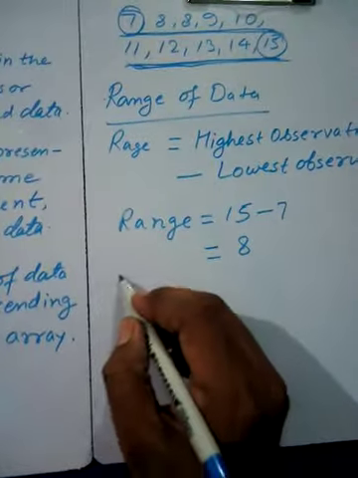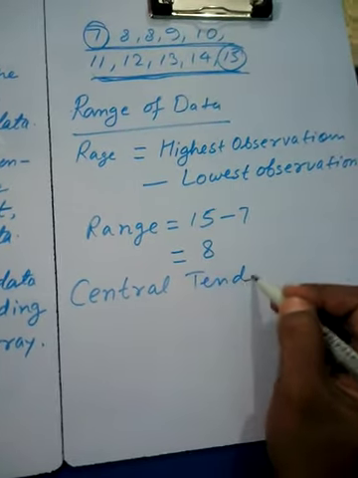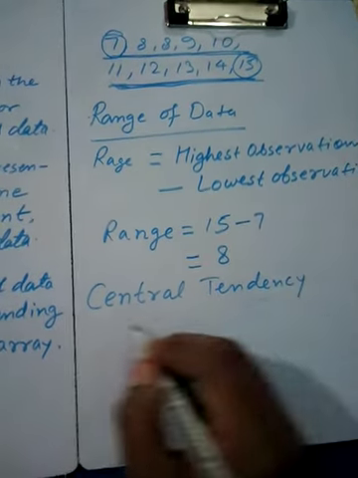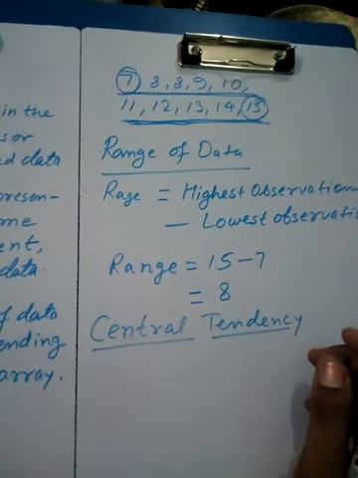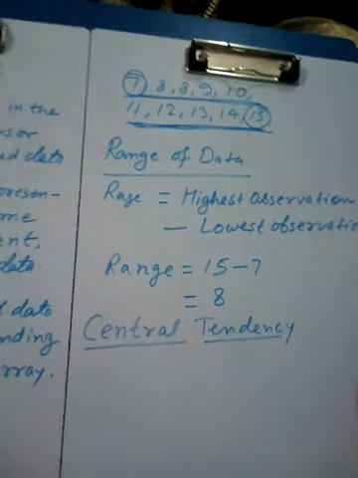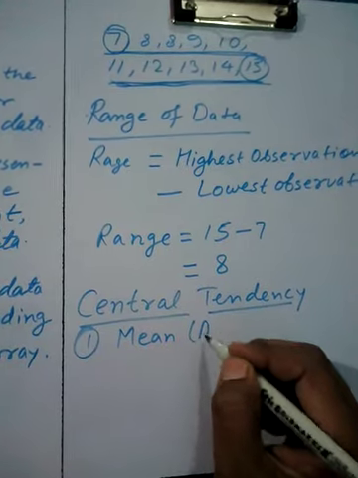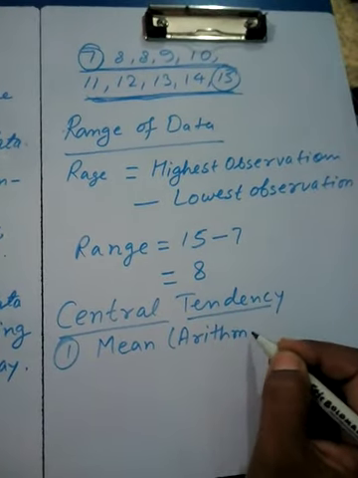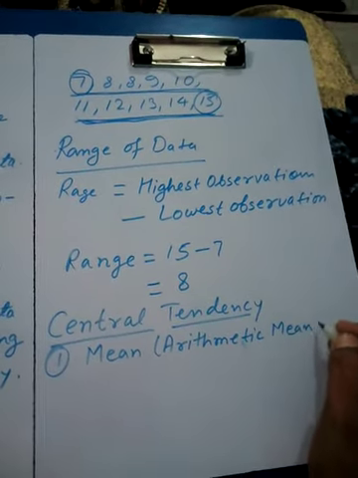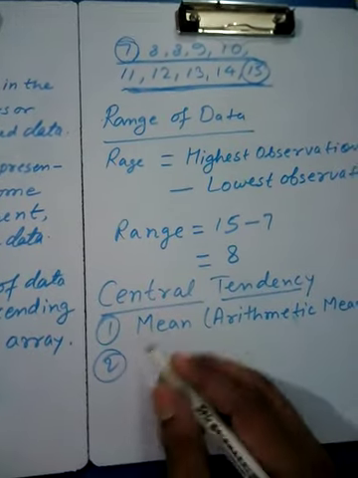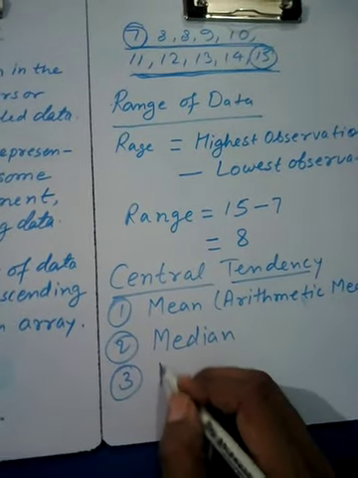Now we have to talk about the central tendency. Central tendency are those facts which say about the characteristic of the data, and these are mean or arithmetic mean, the second one is median, and the third one is mode.